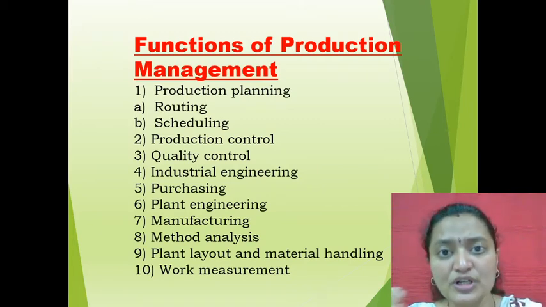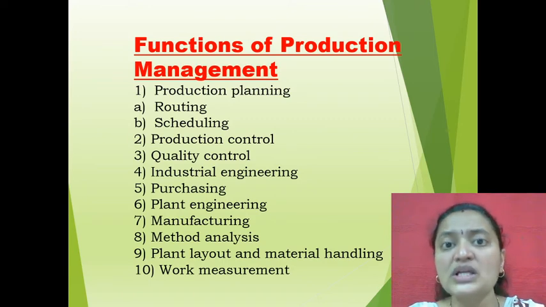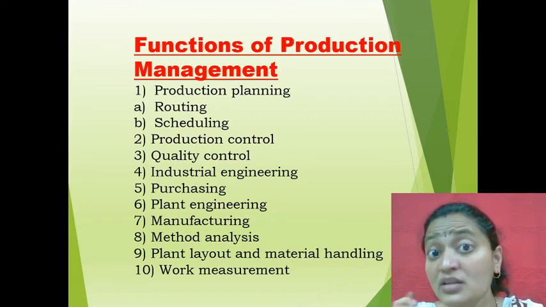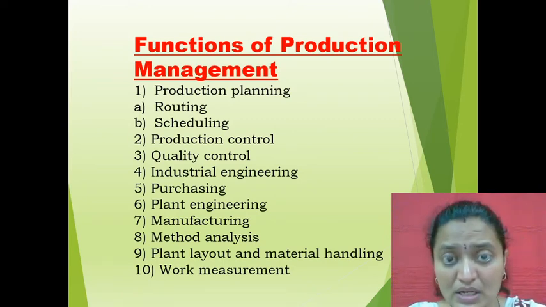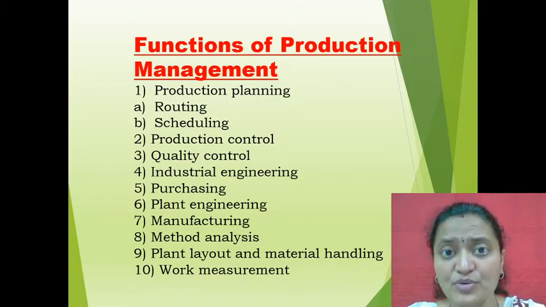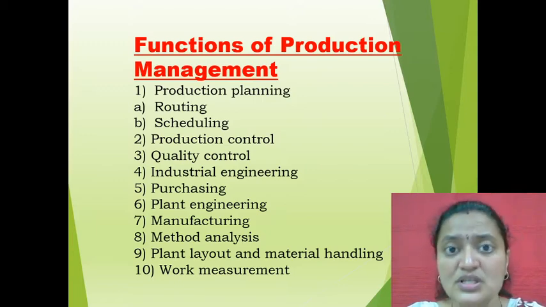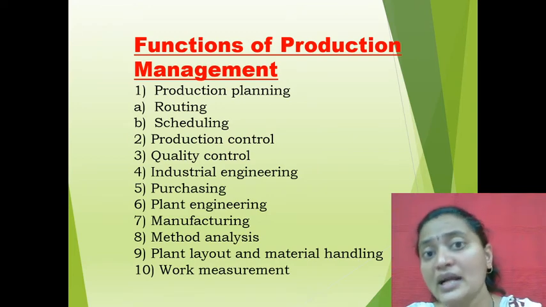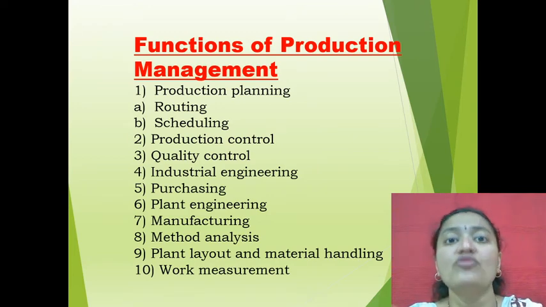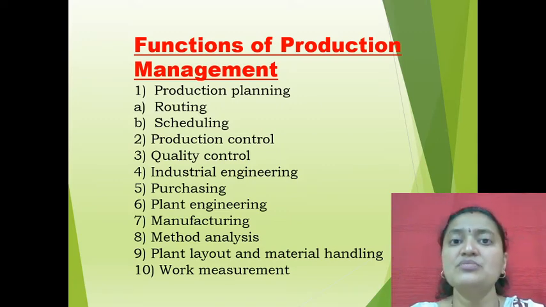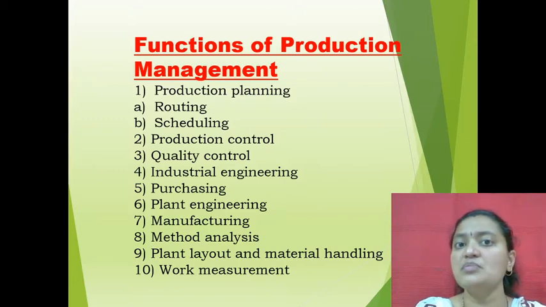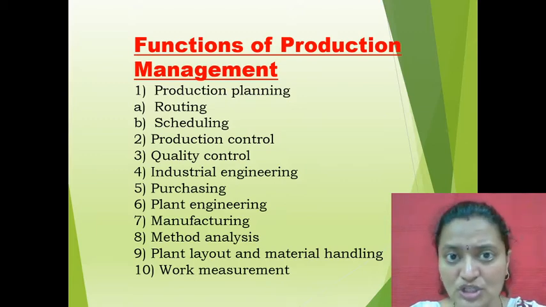So in production planning it comes to routing and scheduling. Here the manager needs to plan properly regarding which kind of products are to be manufactured and how the products are to be manufactured. Routing means considering the work operations, or activities of the industry. And scheduling means they need to consider what is the beginning time and what is the completion time.